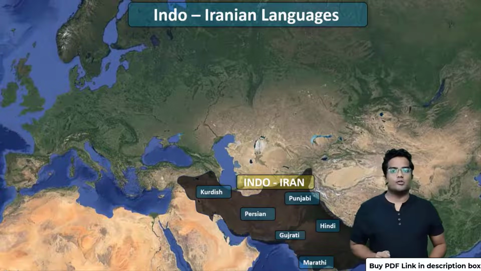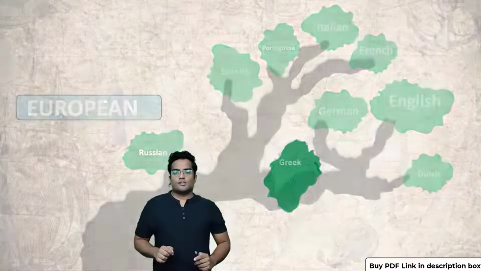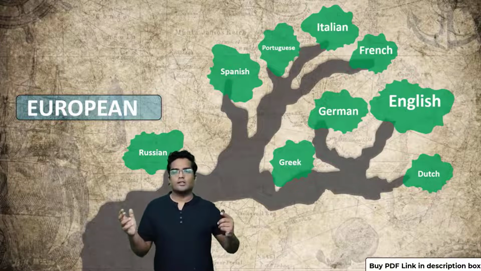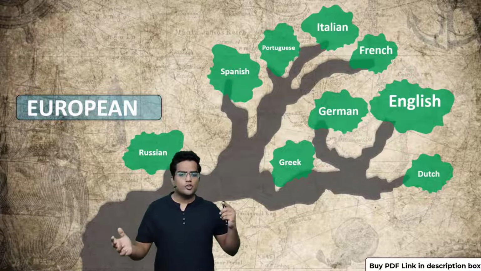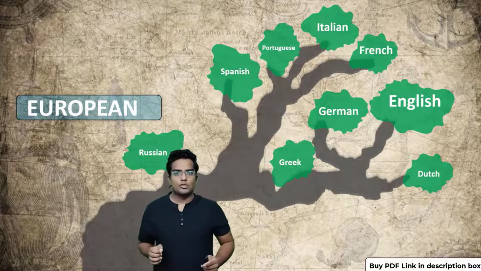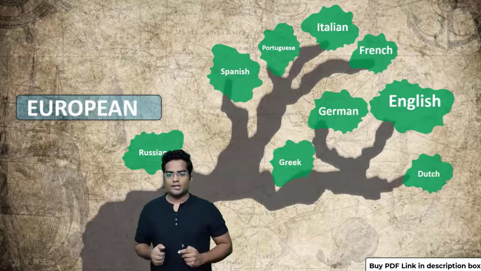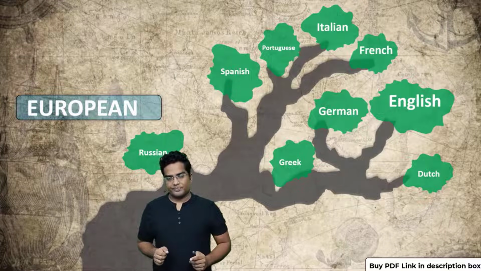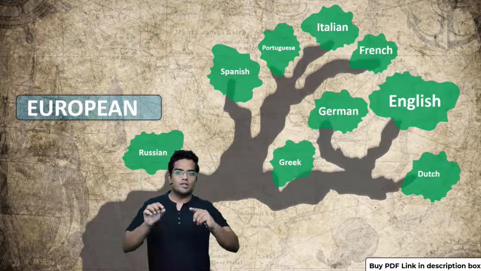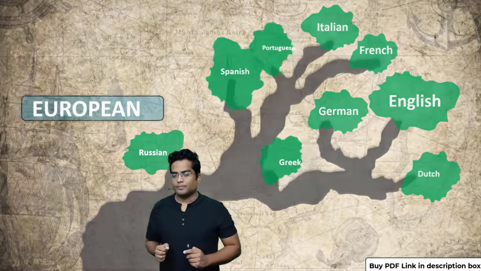Now let's have a look at the second one, the European languages. You have Russian, Spanish, Portuguese, Italian, French, English, German, Dutch and Greek. Actually there are a lot more, but these are the most important European languages that we know of. Now let's explore the territorial area where these languages are actively spoken.